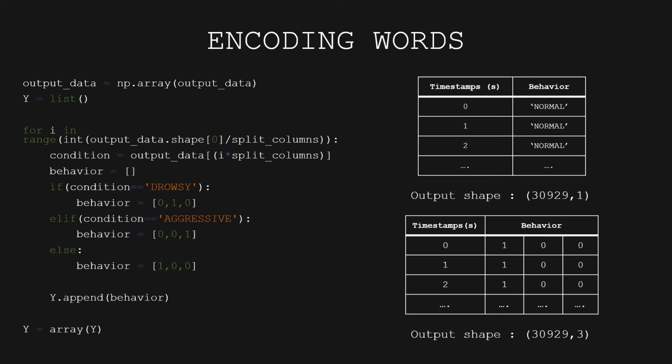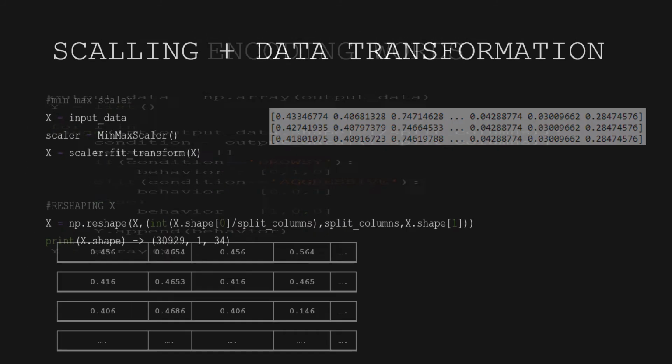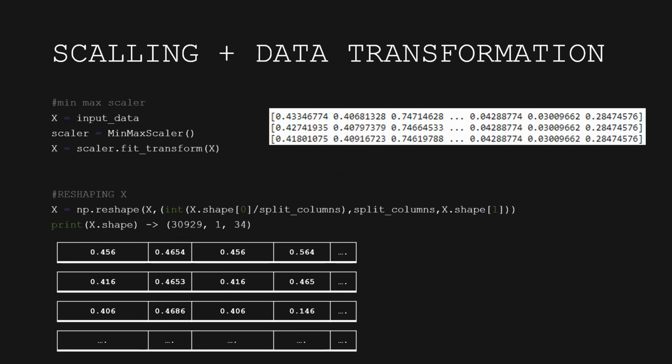The next thing we have to do is scale our data between 0 and 1. We have to rescale our data so that the machine learning process does not process numbers that are too large. It is always better to process small numbers, like from 0 to 1. Therefore, we use the min-max scaler function to rescale our data between 0 and 1, just like in the picture on the right-hand side.